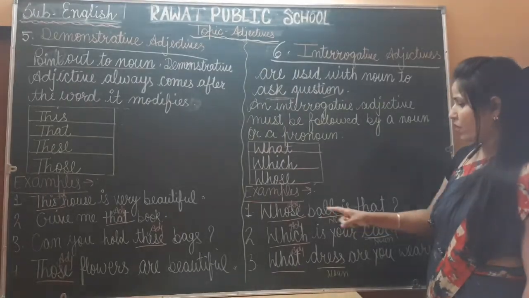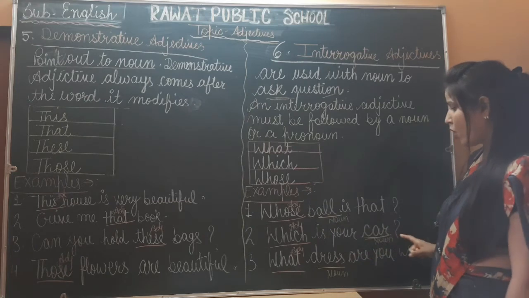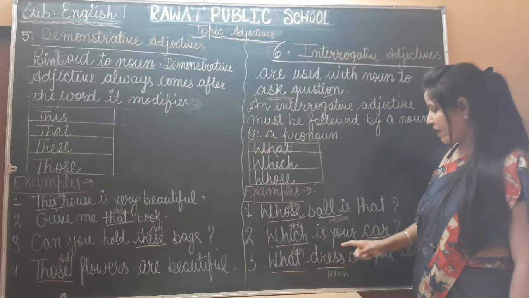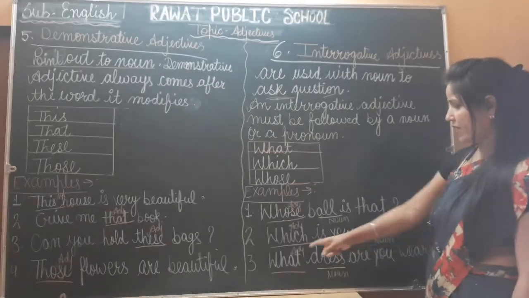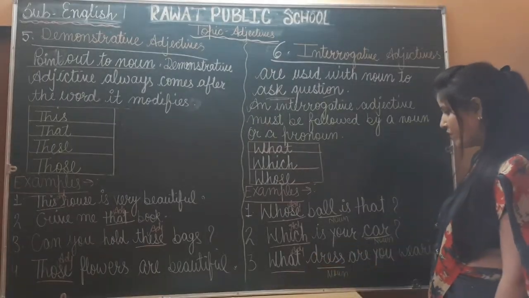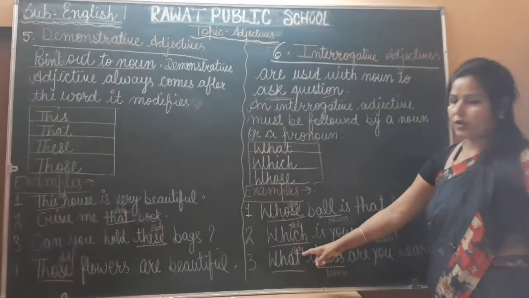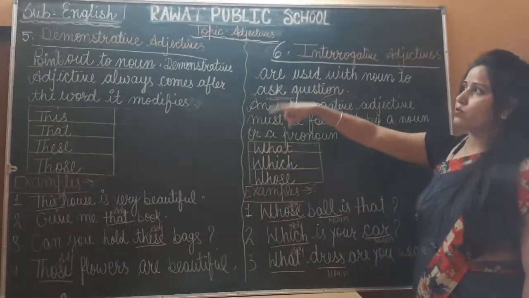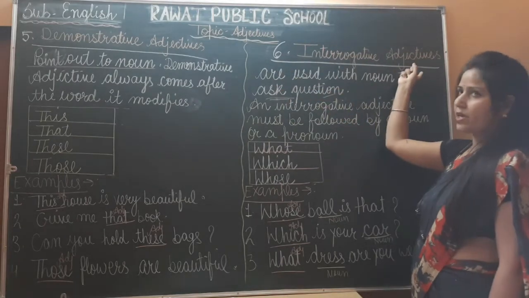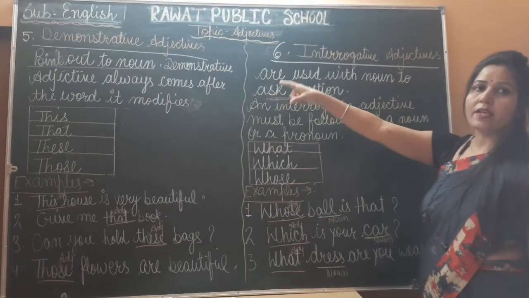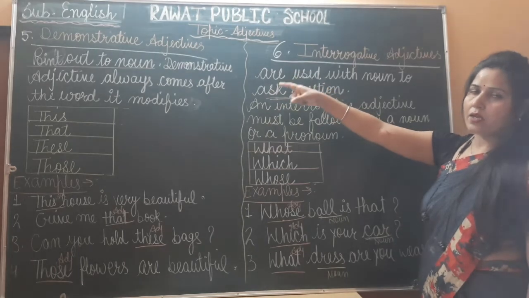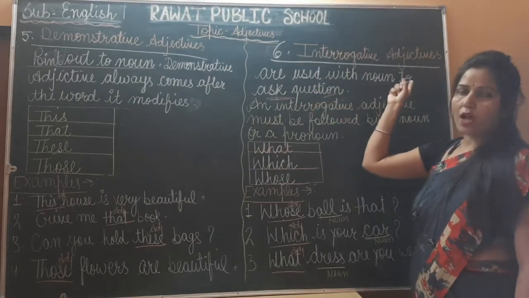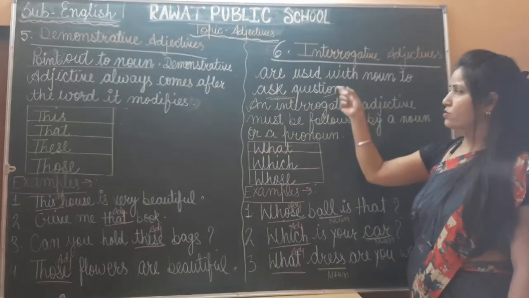Second example, which is your car? In this sentence, which is an interrogative adjective, and car is a noun. And third example, what dress are you wearing? So what is an interrogative adjective, and dress is a noun. I think you have understood demonstrative adjective and interrogative adjective. Demonstrative adjective points out the noun, and interrogative adjective is used with a noun to ask a question.